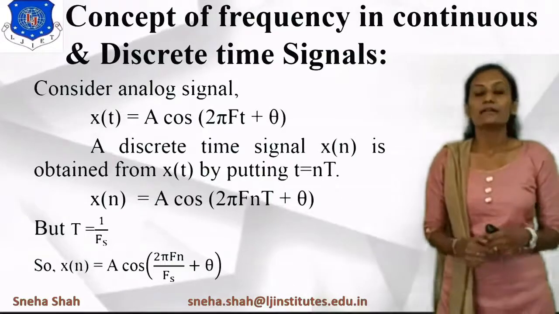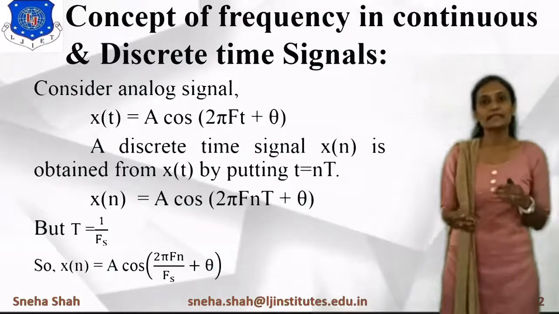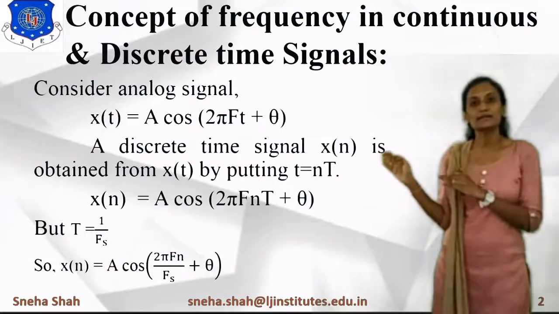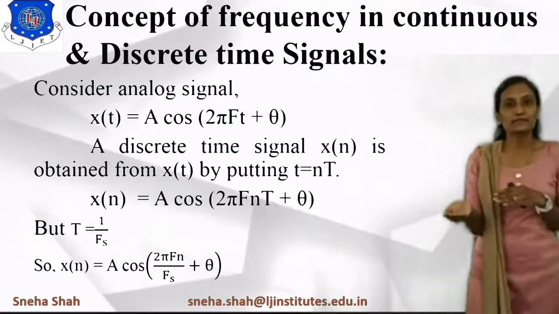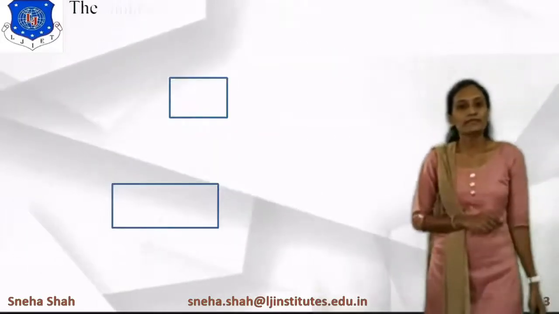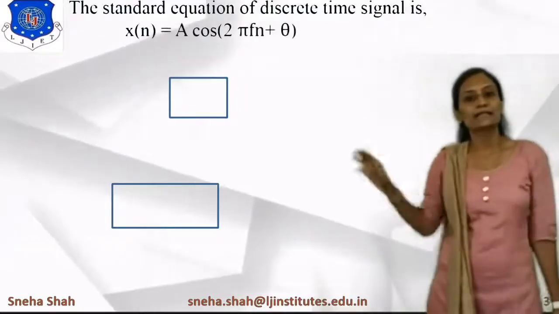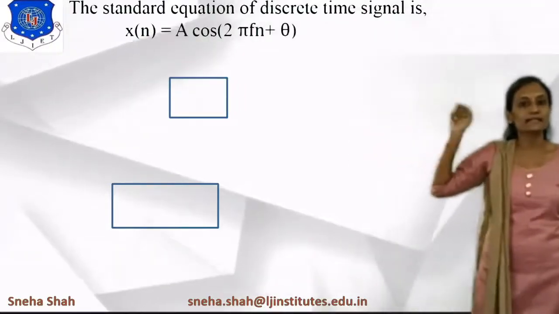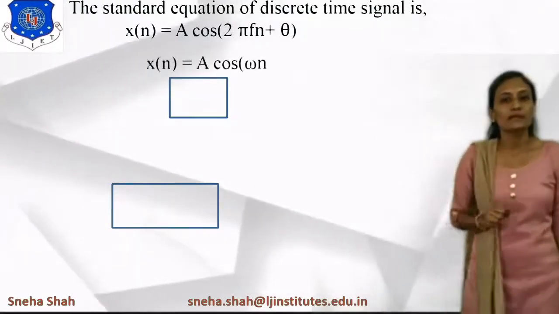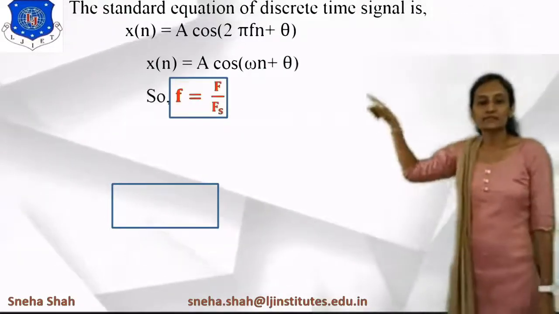But you know the standard representation of any discrete time signal is x of n equals A cos(2 pi f n plus theta). If I apply this, we equate this equation with that equation. The standard equation for the discrete time signal is x of n equals A cos(2 pi f n plus theta). If we equate it with the derived one, then we can say that small f equals capital F divided by Fs.